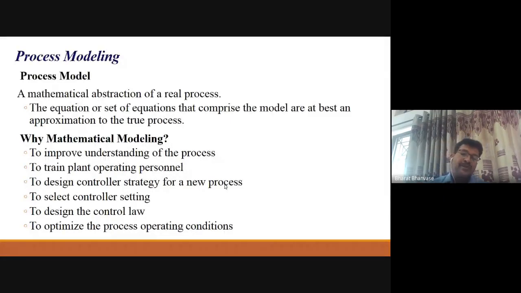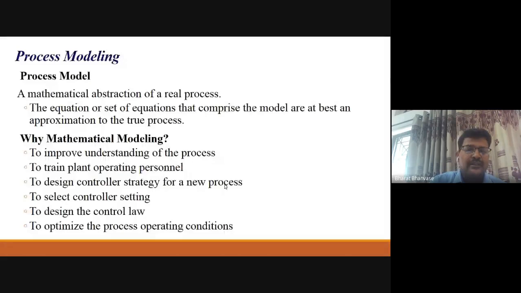smoothly. Then, to design the control strategy, as you say, process control, or you can say process engineering. Process engineering is nothing but your process modeling, process simulation, process optimization, process identification, process intensification, then you can say process integration. So all aspects are there.